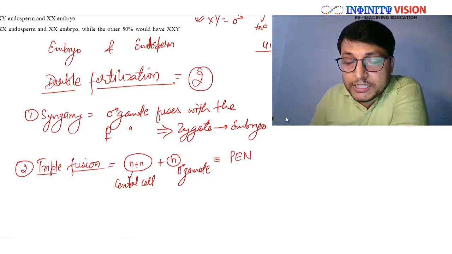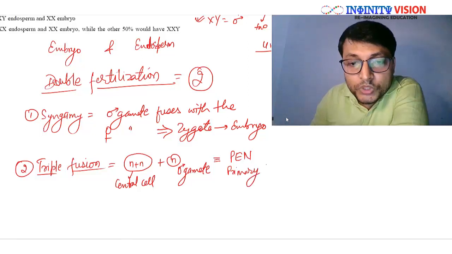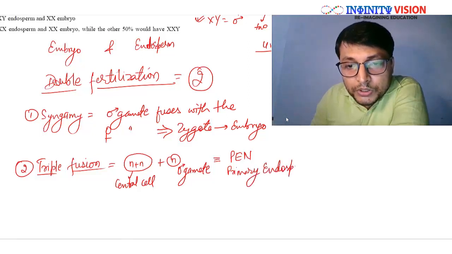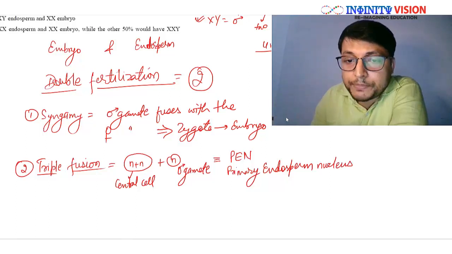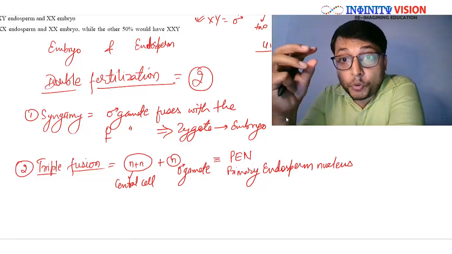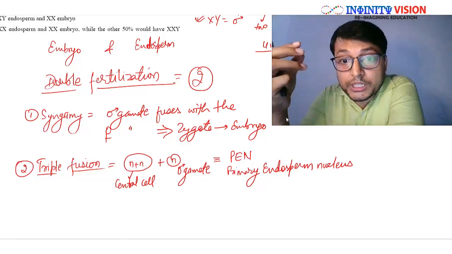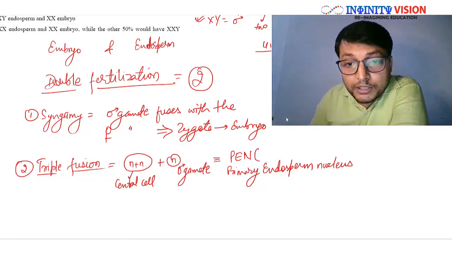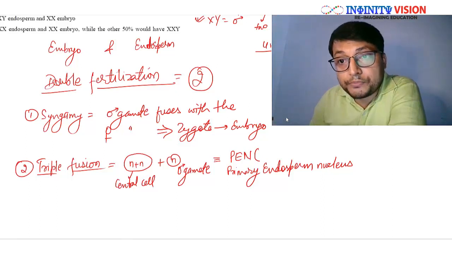Okay, what is PEN? PEN is called primary endosperm nucleus. Now, if three haploid nuclei are fusing together, then what will be the ploidy level of PEN?